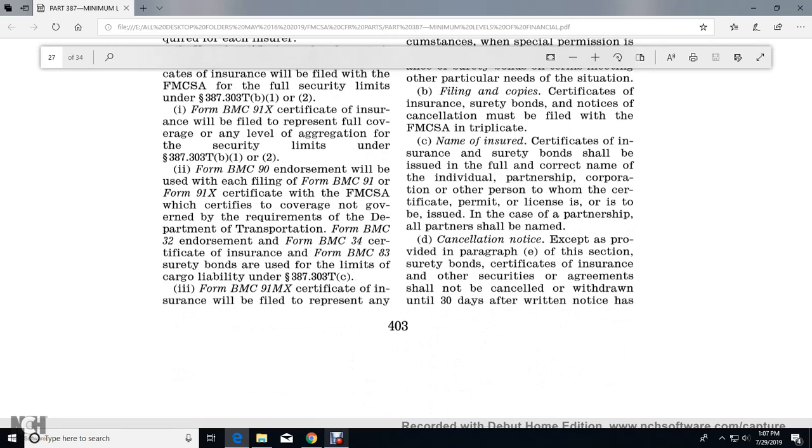Name of insured. The certificate of insurance or surety bond shall show the full, correct name of the individual, partnership, corporation, or other person to whom the certificate, permit, or license is to be issued. In the case of a partnership, all partners shall be named.